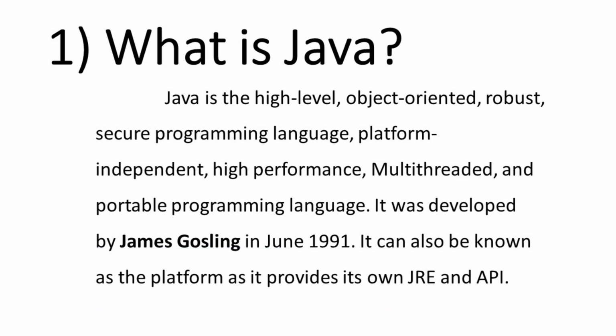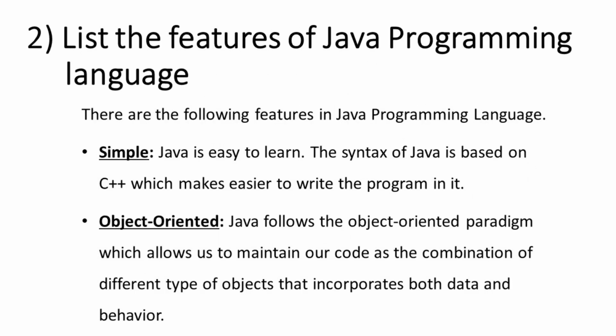What is Java? Java is a high-level, object-oriented, robust, secure, platform-independent, high-performance, multi-threaded, and portable programming language. It was developed by James Gosling in June 1991. It can also be known as a platform as it provides its own JRE and API.